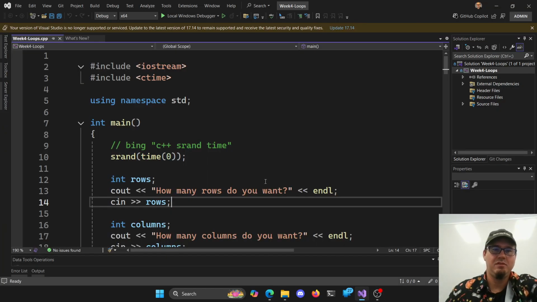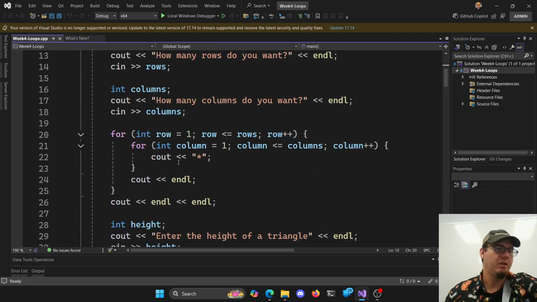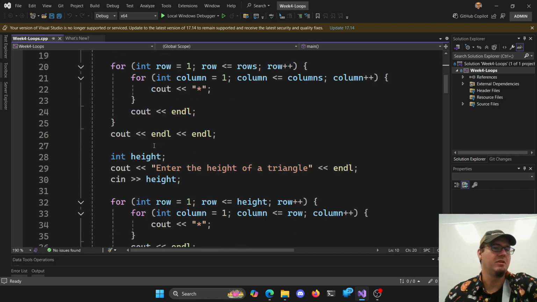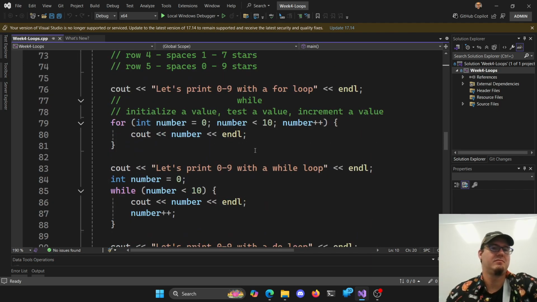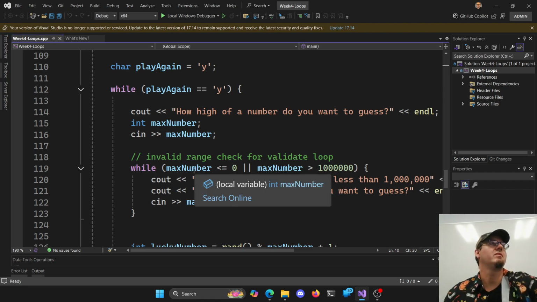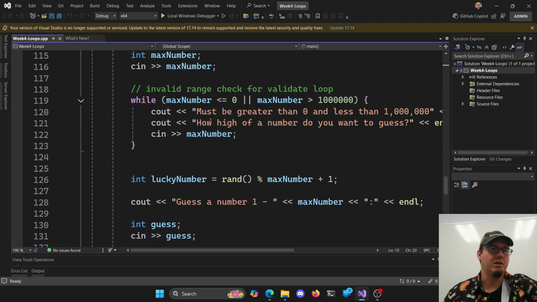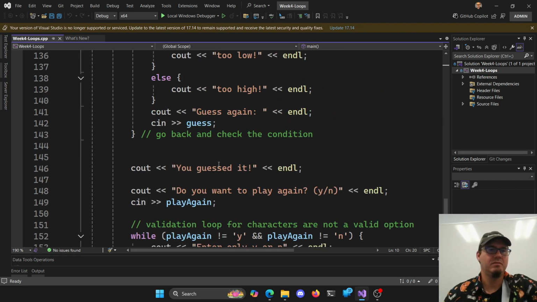So this project was week 4 loops. I'm going to start a new project, but we got through regular loops, we got through loops within loops, right? We did for loops, we did while loops, we did validation loops, that said, as long as you're giving me not a value that I want, you're stuck in the loop. We're only going to let you out of the loop if the value is good. We did those with numeric values, with characters, and you can do it with strings as well. So lots of fun with loops.